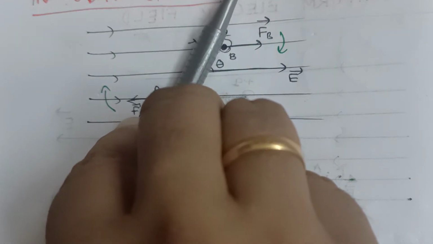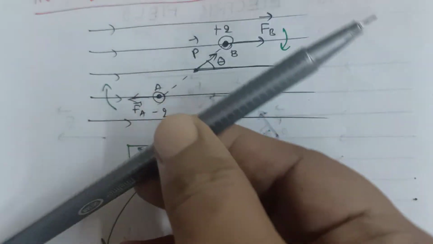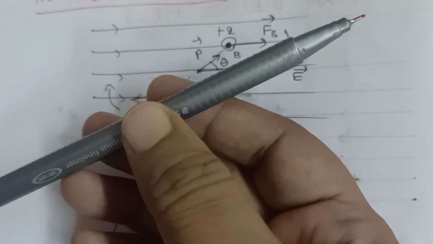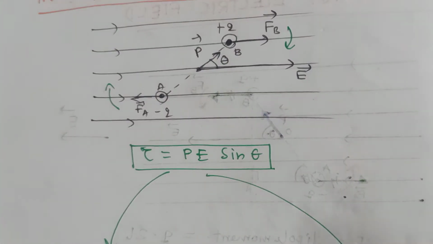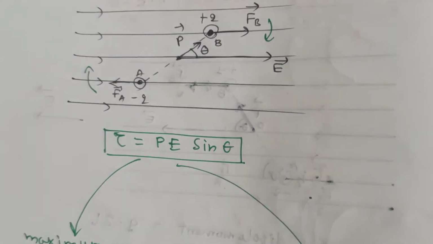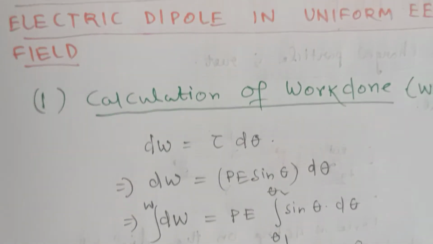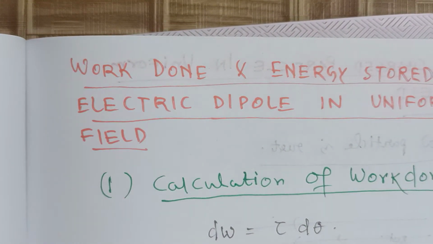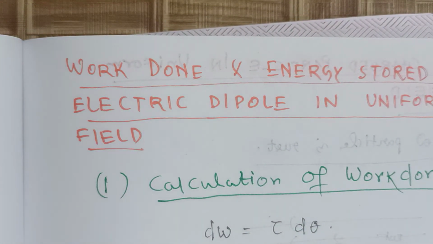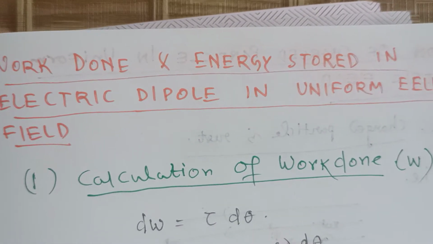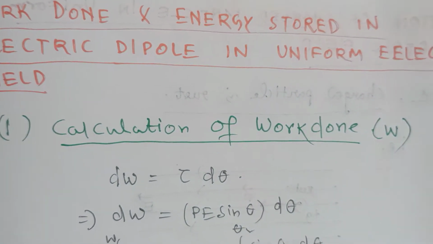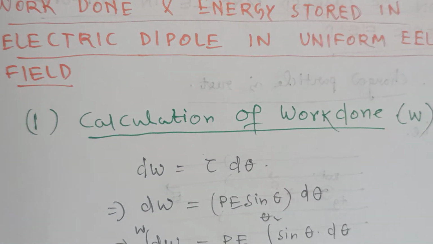This is not translational motion, it is just rotational motion. The dipole will rotate, so some amount of work will be done. Now we have to derive the formula for the work done and energy stored in an electric dipole kept in a uniform electric field.